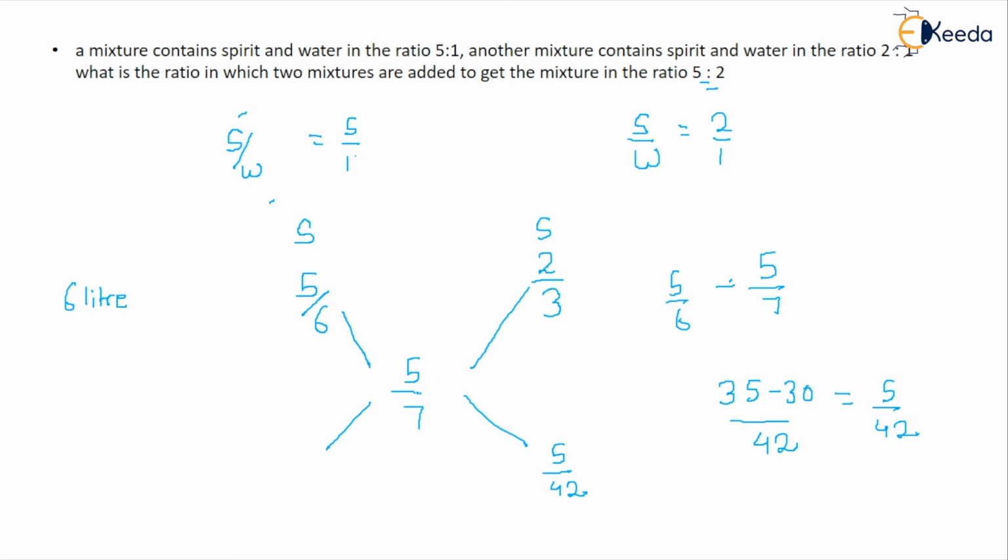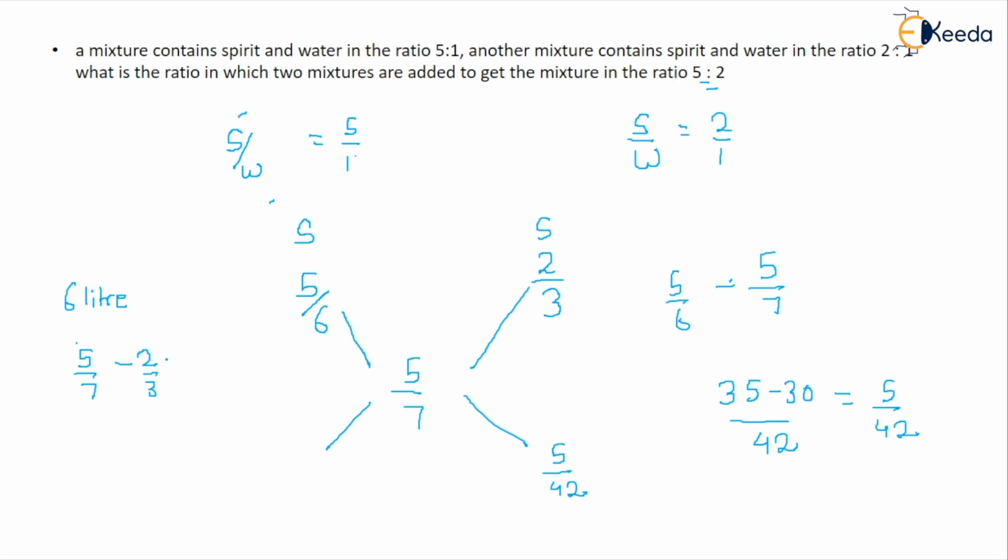And for another section, which is greater, 2 by 3 or 5 by 7? In my opinion, 5 by 7 will be greater. So 5 by 7 minus 2 by 3.